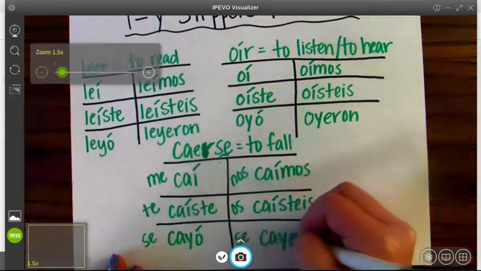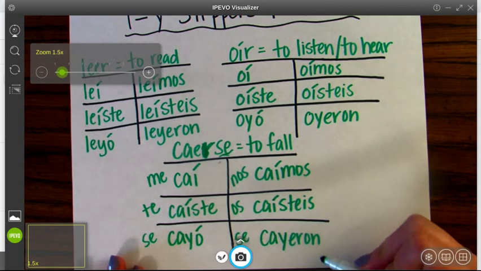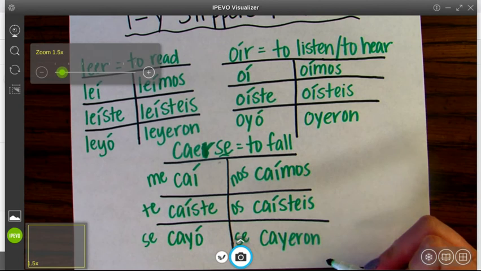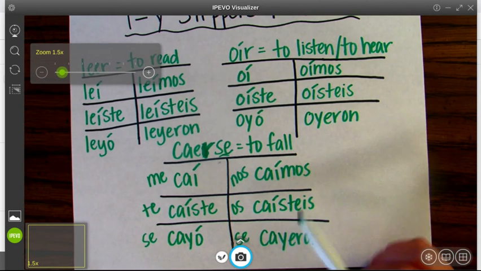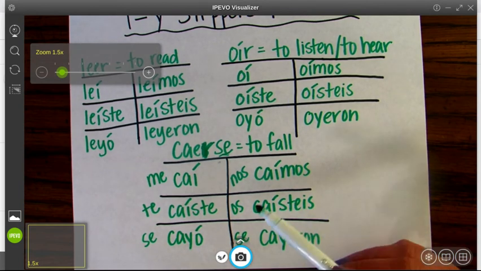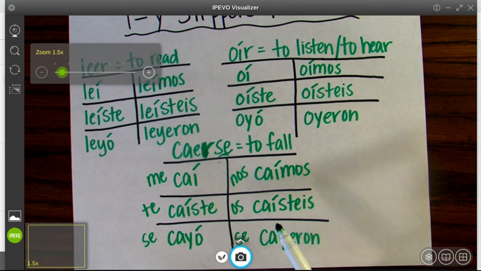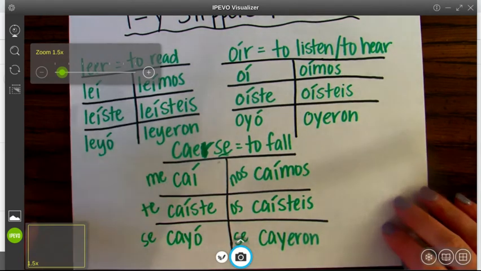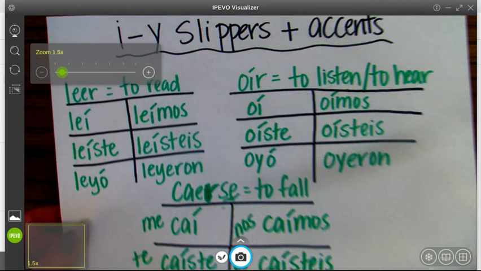Notice I did not write an accent mark in the third person plural of any of these verbs. No acento in the third person plural. Every other form does have an accent mark. So you're going to have to memorize those. They're a little bit strange. We'll continue to work on them.